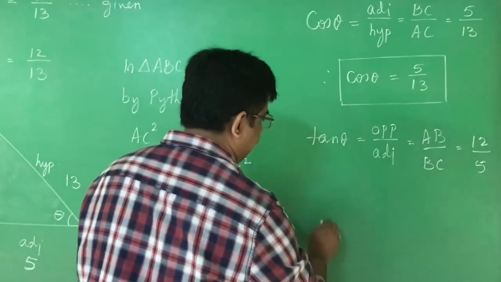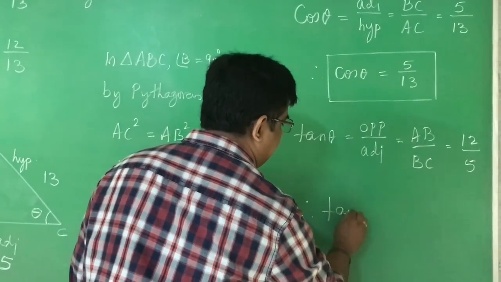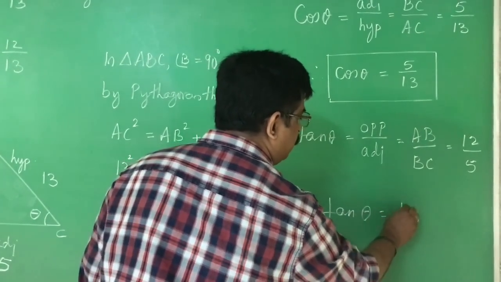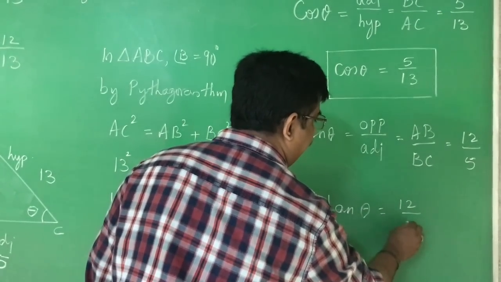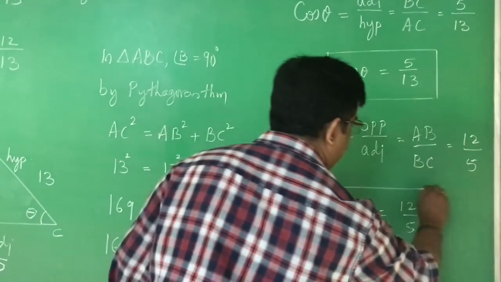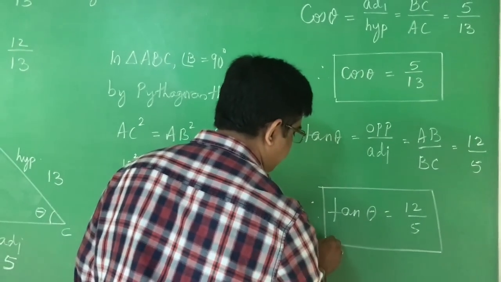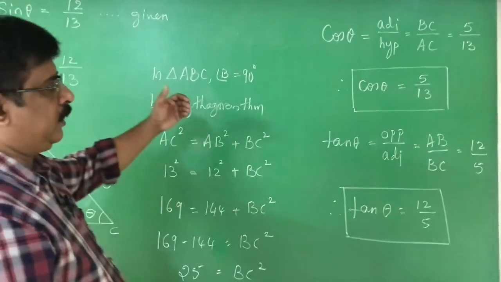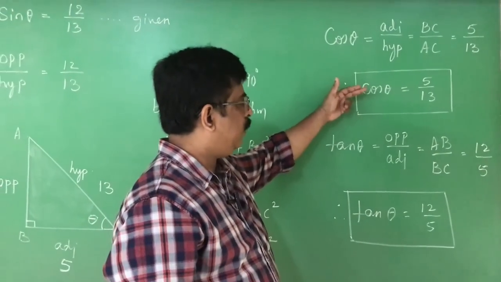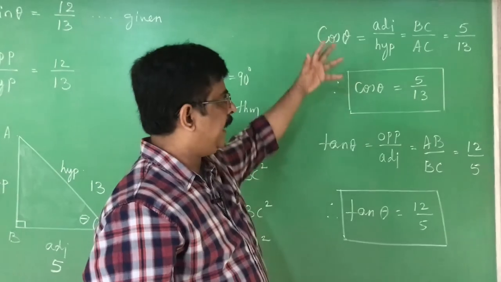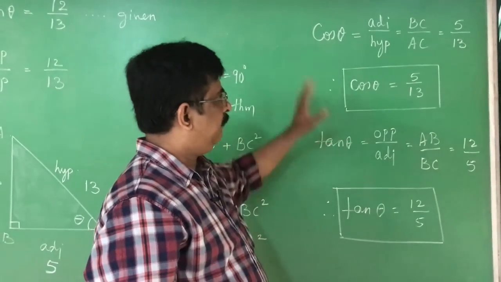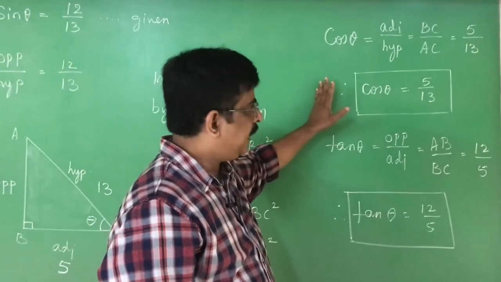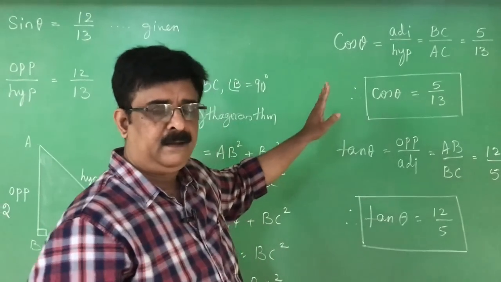Therefore tan theta is equal to 12 by 5. This is the answer for tan theta. The problem given is, sin theta is given, and we have to find the value of cos theta and tan theta. If you write correctly, neatly, without skipping any steps, they can't deny marks for you.